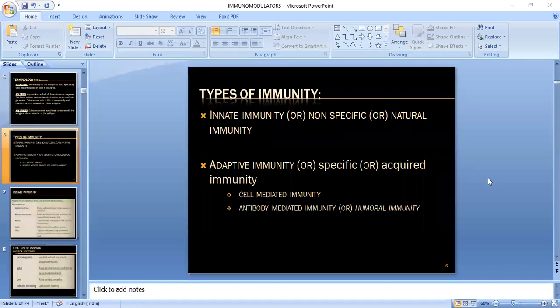This immunity is very sharp, and it will create a memory. If you are infected again with this kind of rhinovirus, your body will remember that this happened earlier, and which kind of immune response is required to target this particular infection. This is the main difference between adaptive and innate immunity.